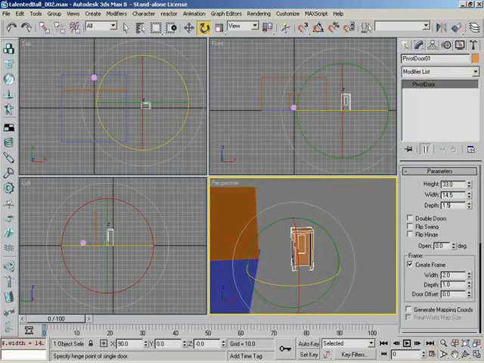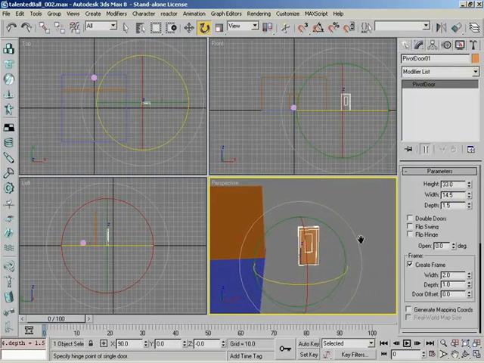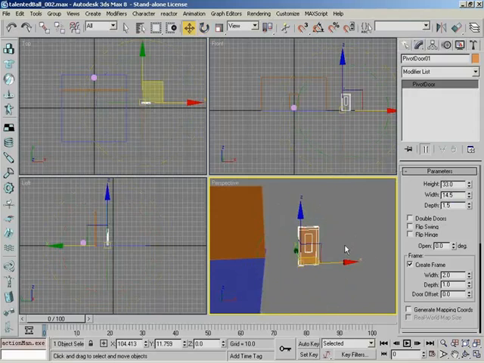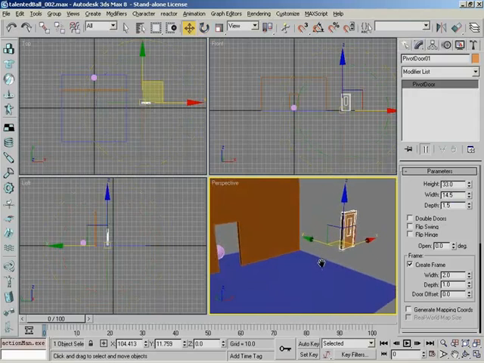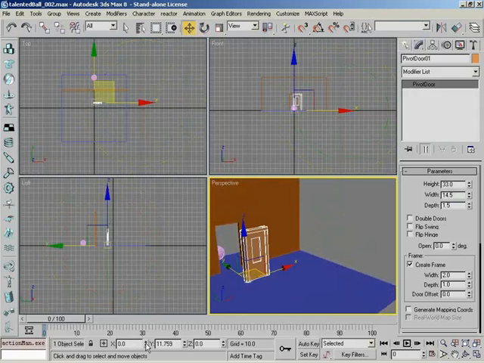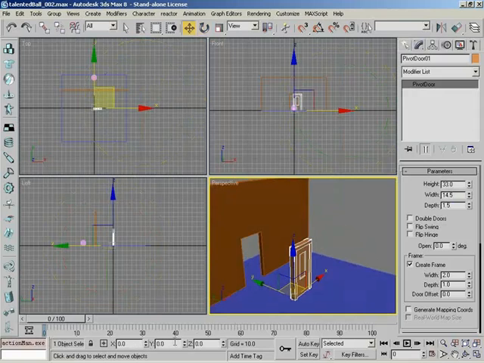Sounds good. Great. Now I'm going to click our Move tool, and I'm going to zero out the transforms again. So I right-click, right-click. And I'm going to move it back 38 units. I bet they didn't see that 38 coming.